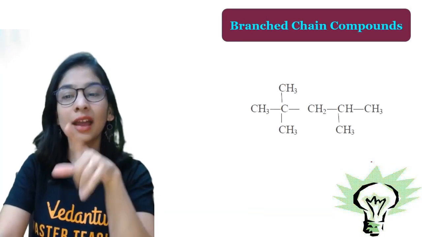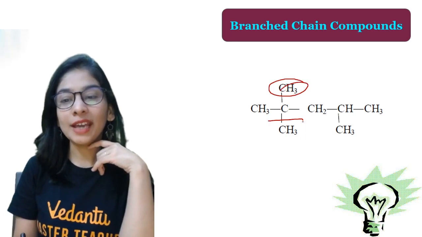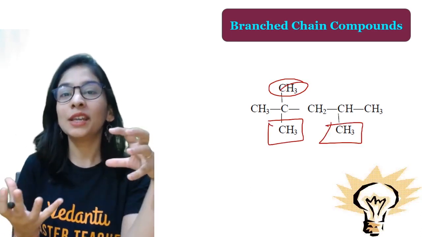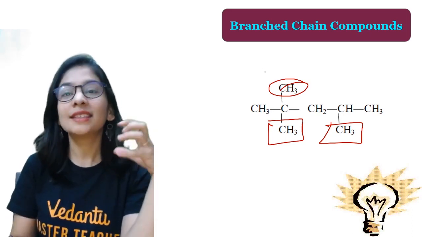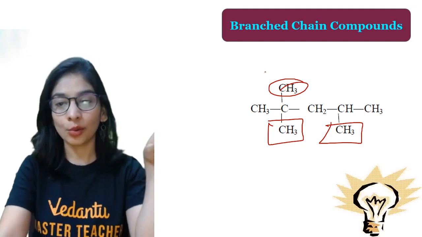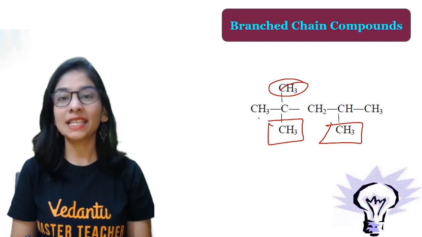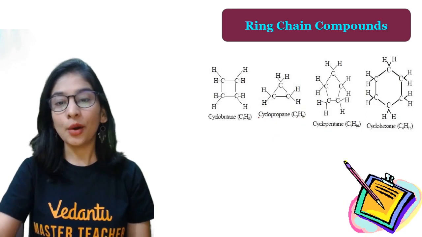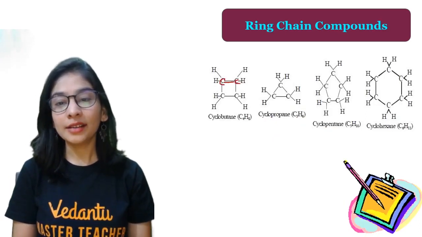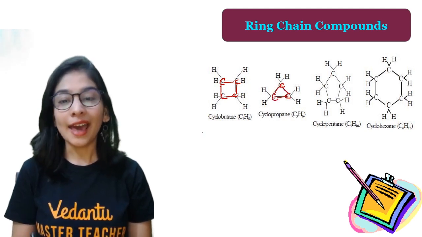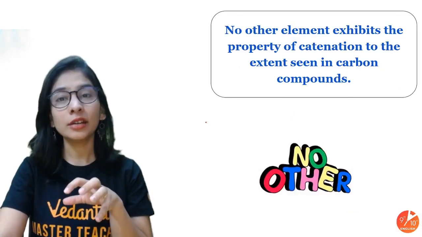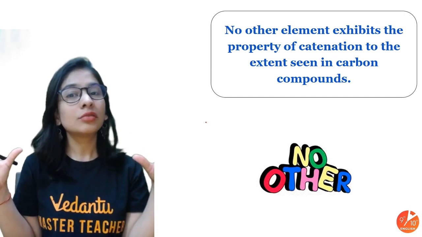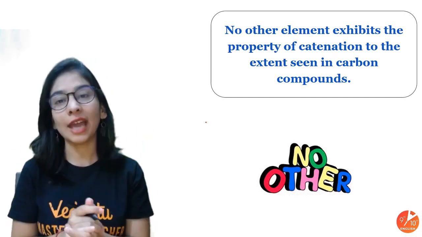Straight chain compounds, branch chain compounds, where some of the carbon attaches, obviously accompanied generally by hydrogen. These are the hydrocarbons we need to study in detail. So there will be a long chain of carbon and the valency is satisfied with hydrogen too. And then the ring chain, where carbon makes a ring attaching to each other, and we use cyclo at the very start in such compounds. So carbon has this catenation. Generally no other element can show such a catenation property.